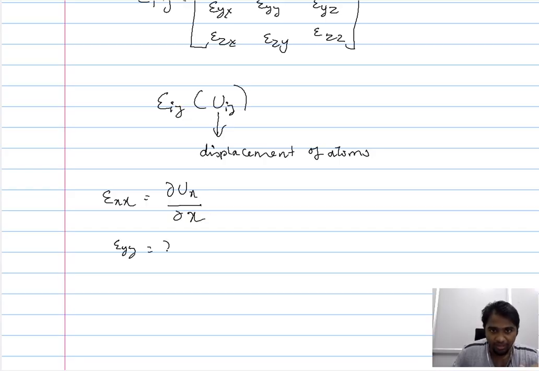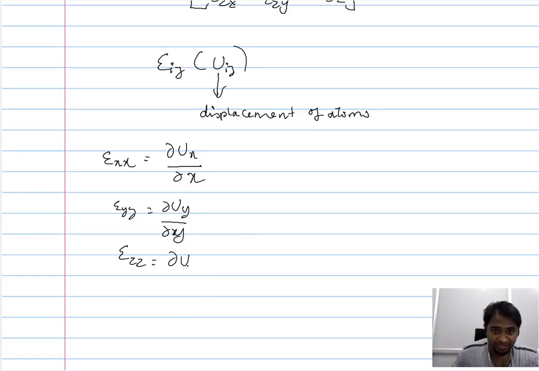Similarly for y, you have the displacement along the y direction with respect to y, and the strain along the z direction is the amount of displacement the atom has exhibited along the z direction.